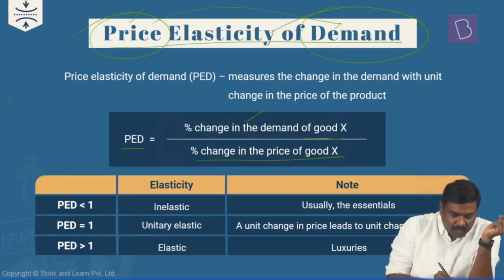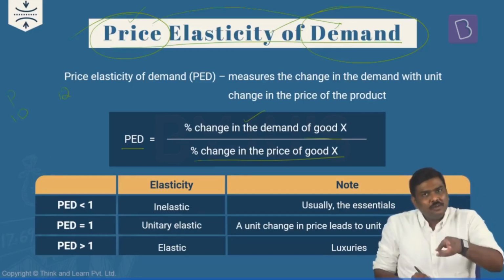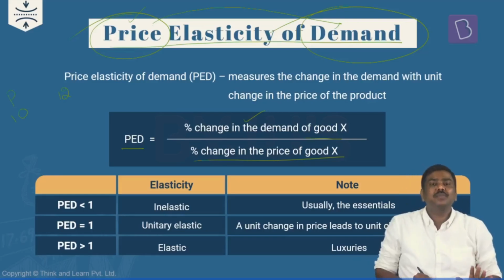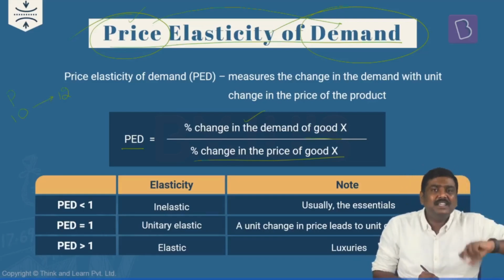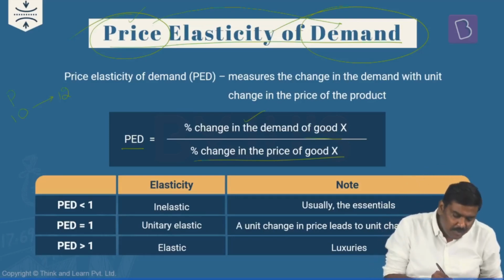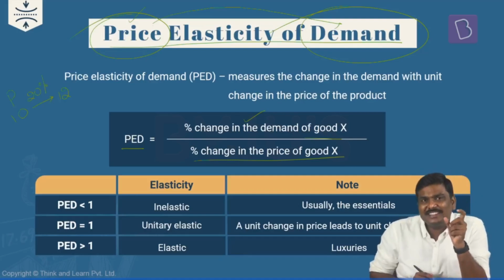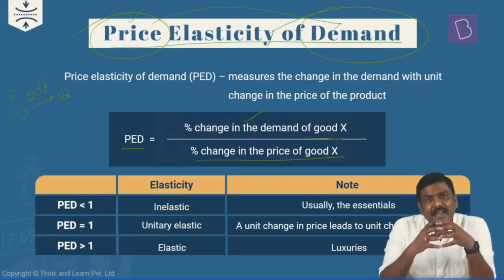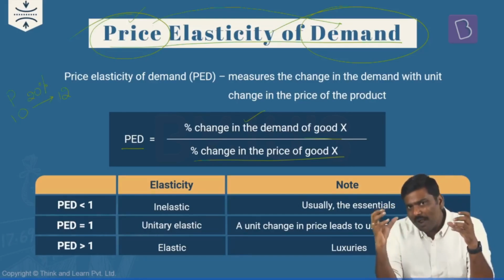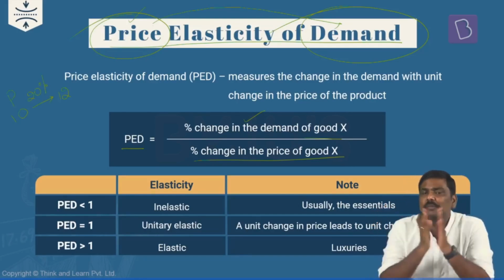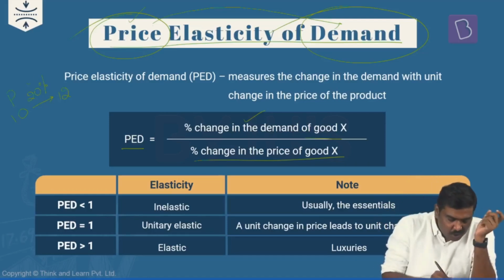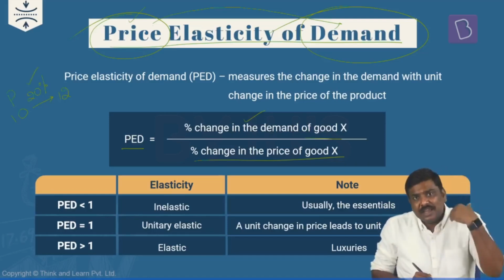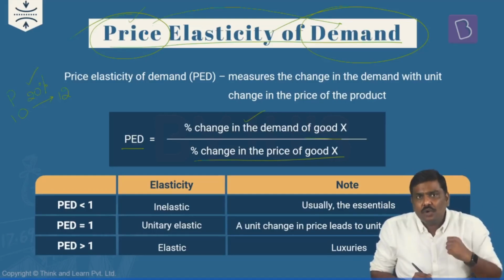Imagine for a particular product, the price has changed from 10 rupees to 12 rupees. So the percentage change in the price will be how much? 20%. It's a simple calculation. Price has changed from 10 rupees to 12 rupees for a particular commodity or product. So the change in the price is 20%. And when the price changes, obviously the demand should also change.